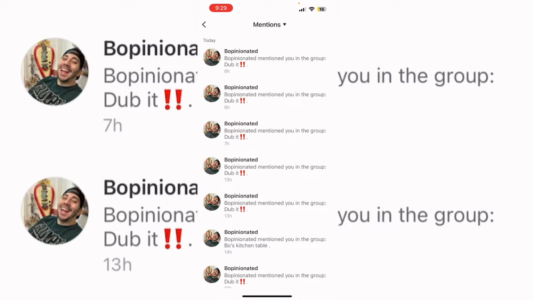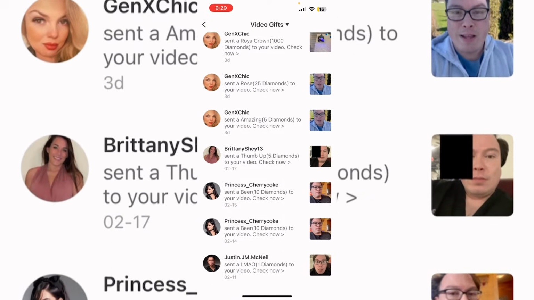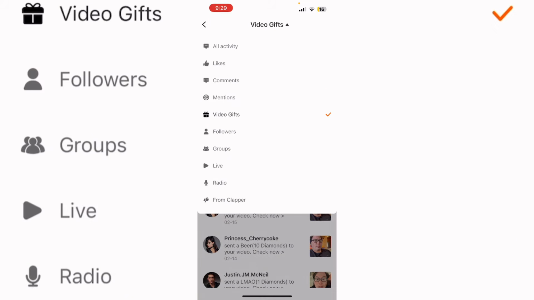followers, or mentions. And then you can also see here video gifts. Those are the gifts that you earn, like diamonds, to allow you to buy stuff on Clapper and also earn money on Clapper. And then you can just go in there and look at all the gifts that you see there. So that way you can just get a check and see what's happening.